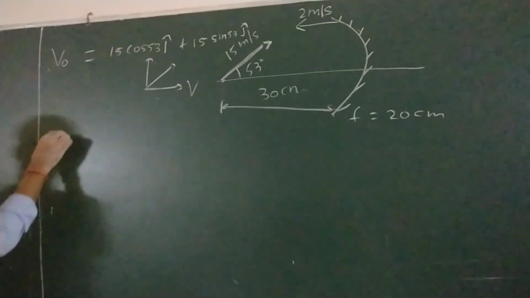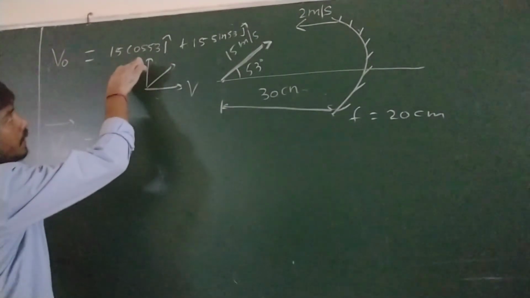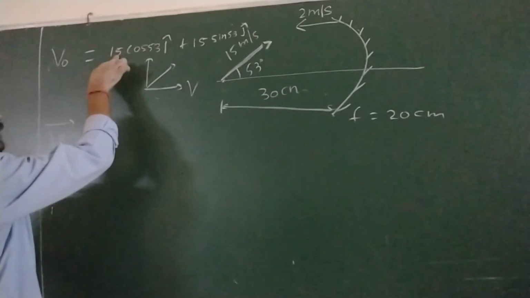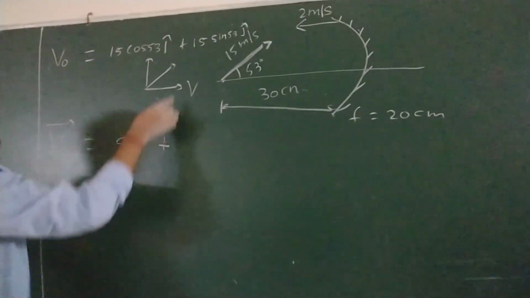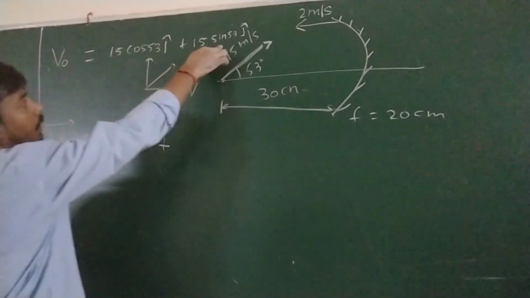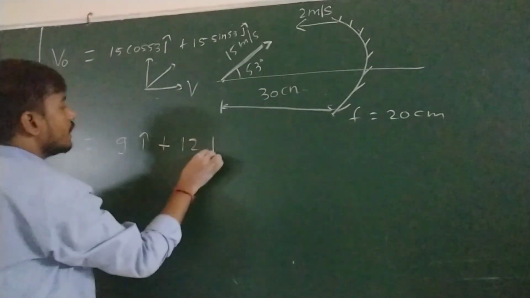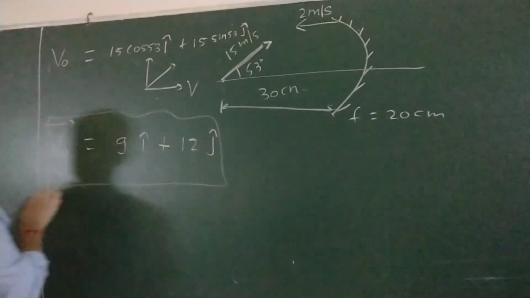So velocity of object will be 15 cos 53. Cos 53 is 3 by 5, 5 3s are 15. So this becomes 9 I cap plus 15 times 4 by 5. So this becomes 12 j cap. This becomes velocity of object. Right?